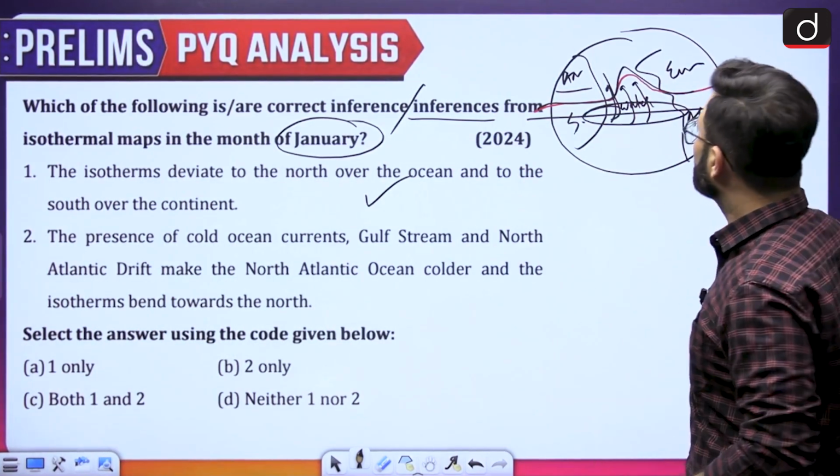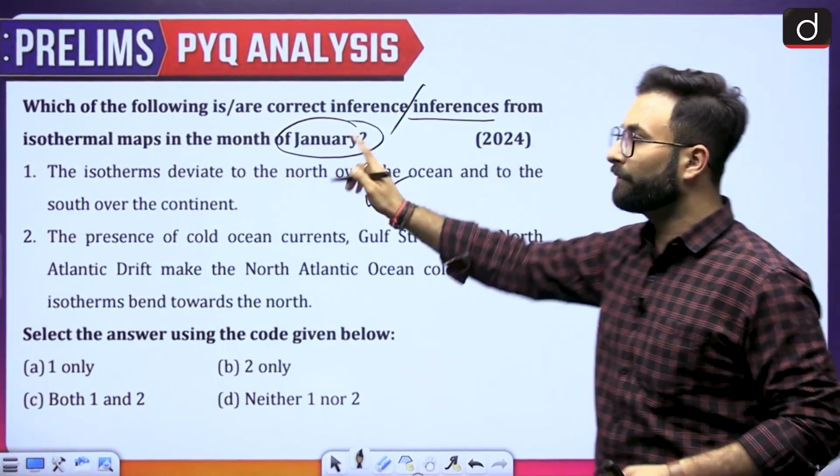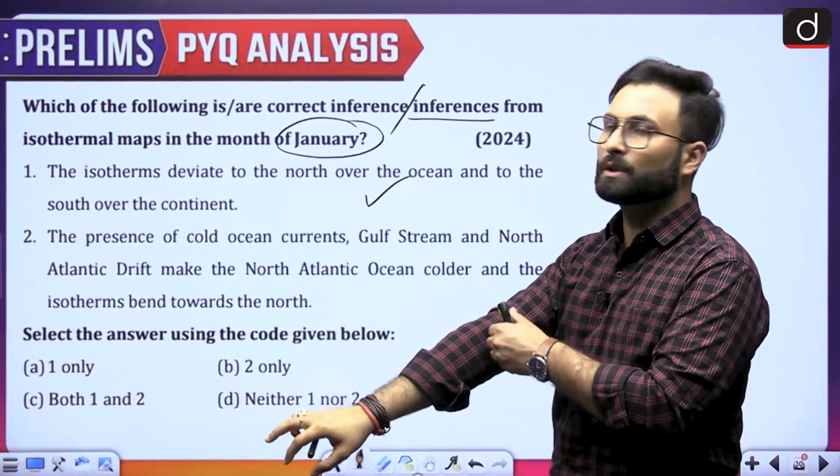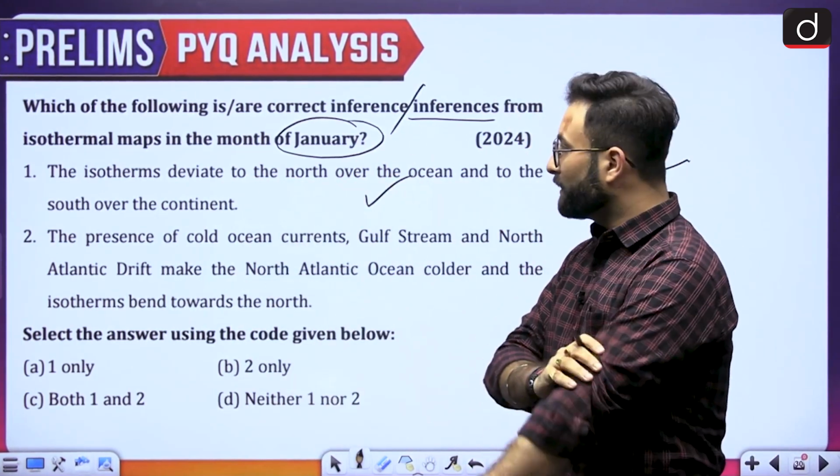I hope that is clear. So that is what has been said over here in the first statement, that the isotherm deviates to the north over the ocean and to the south over the continents. So that is the one thing.